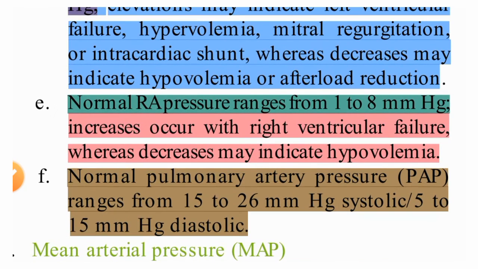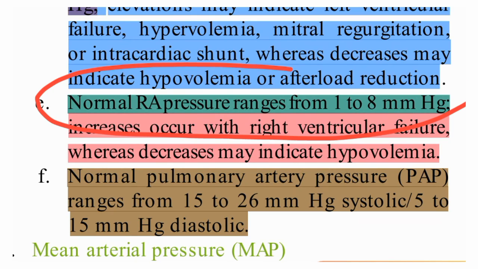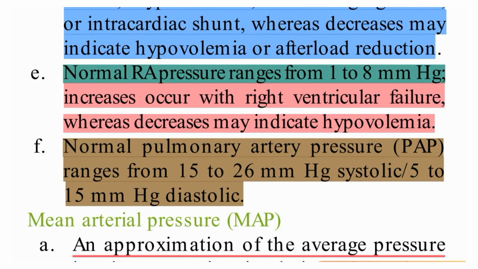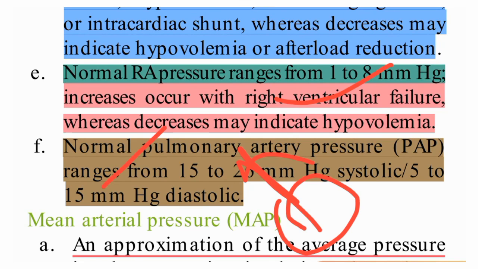normal right atrial pressure range. Normal right atrial pressure is 1 to 8 mmHg. So right atrial pressure of 1 to 8 mmHg is normal. Increases occur with right ventricular failure. If right ventricular failure is there, the blood will go back to the right atrium, and it will increase the right atrial pressure above 8 mmHg.